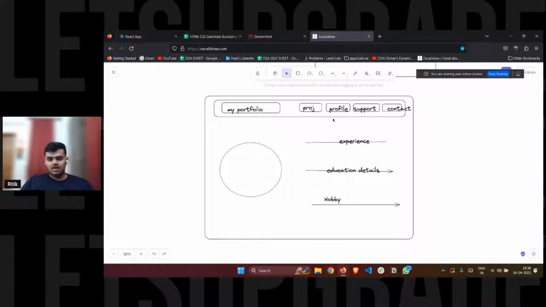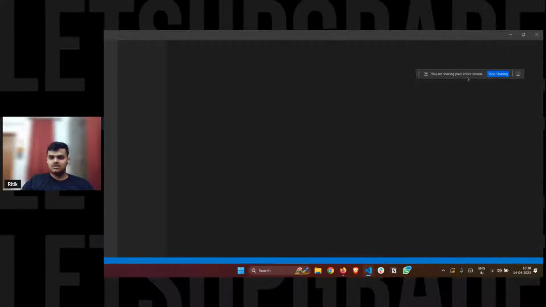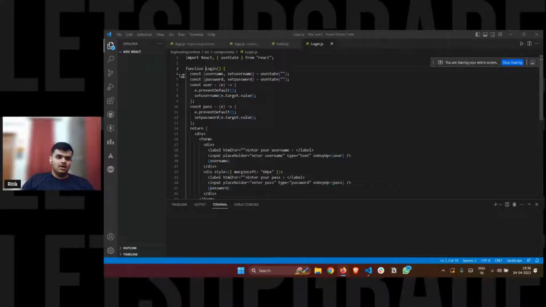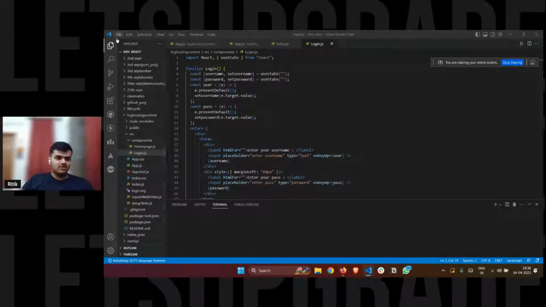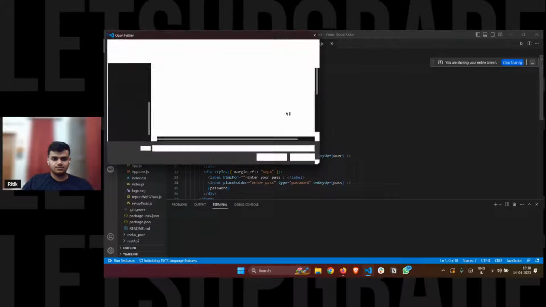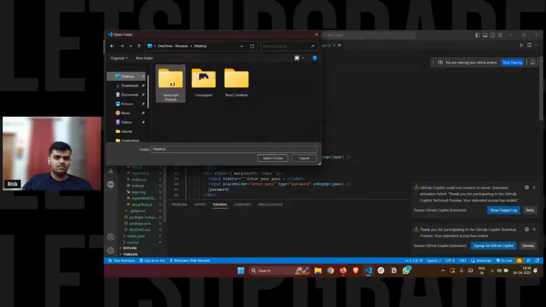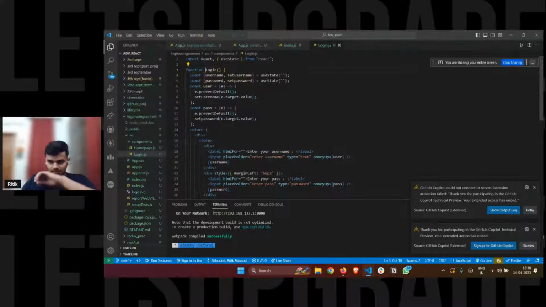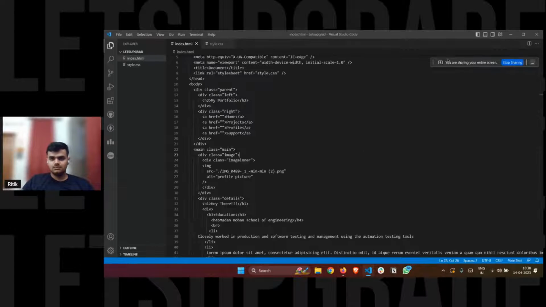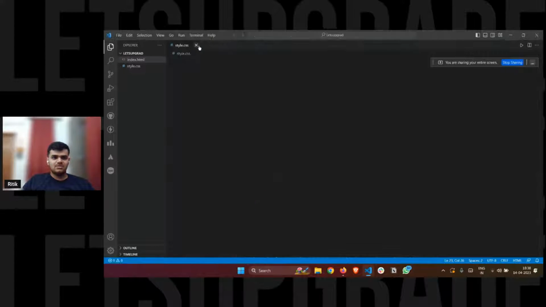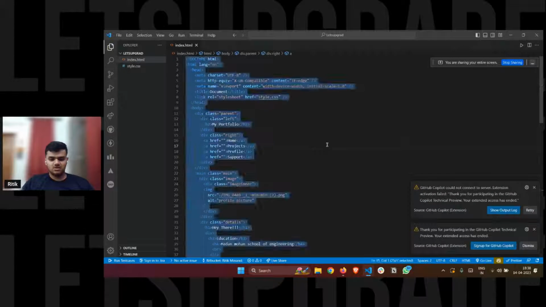So this will be the benefit. Now let me just open VS Code. Just open the folder. It's on my desktop. Let me cut this part out and make some new files.